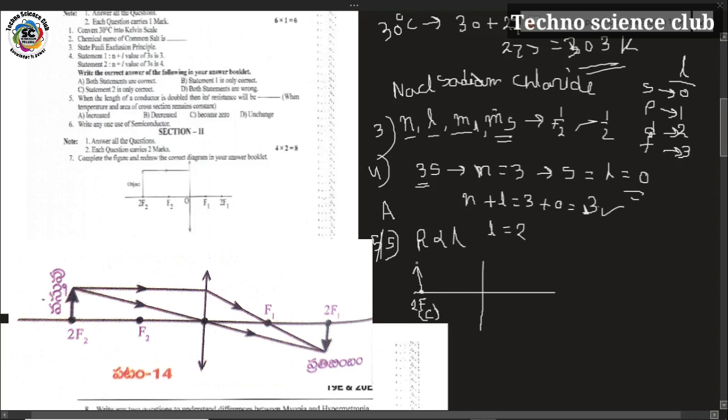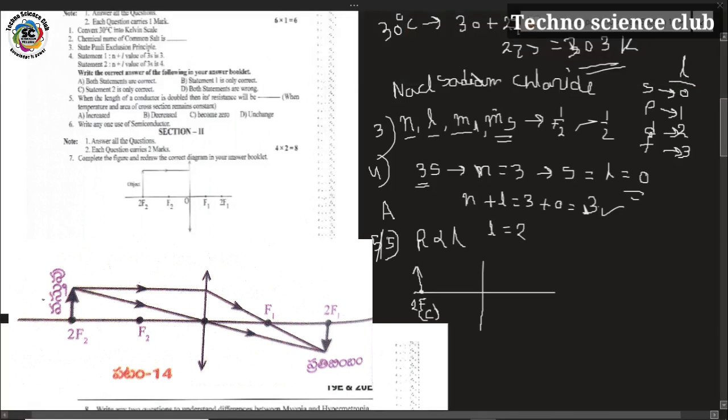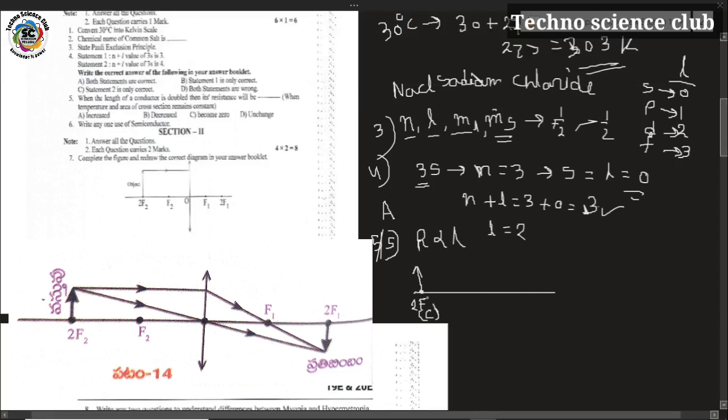Where is the image formed? You can draw that. Two rays are coming from the object. One ray is given, and you can draw the second ray coming from the object which goes through the origin O, the center of the lens. By drawing this, one ray is going horizontal to the principal axis, and the other ray is going through the center of the lens, the optical center. These two rays combine at 2F2, that is the center of curvature. You know that for lenses there are two centers of curvature.